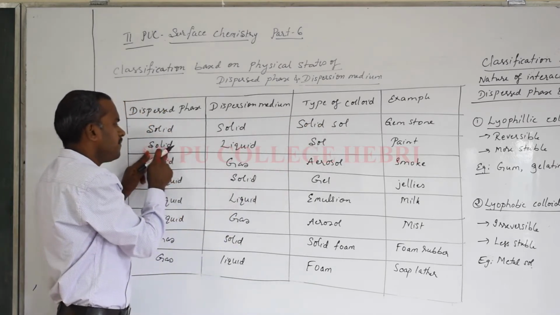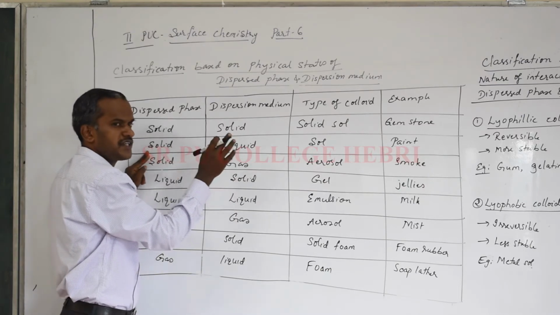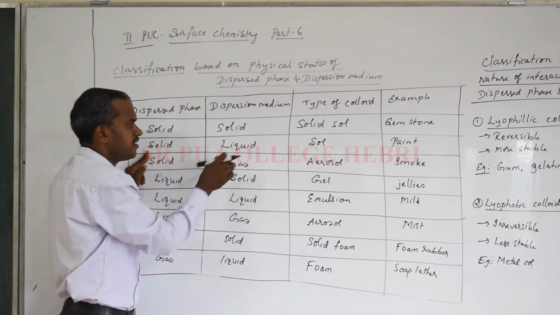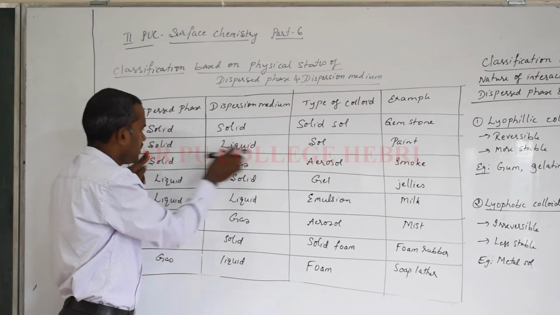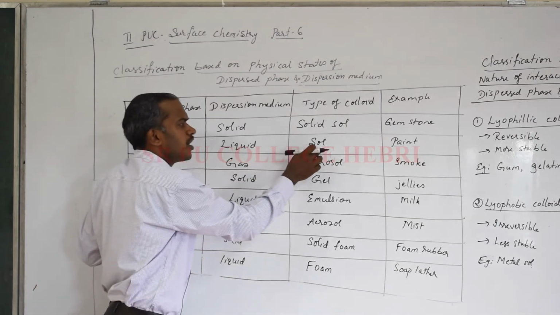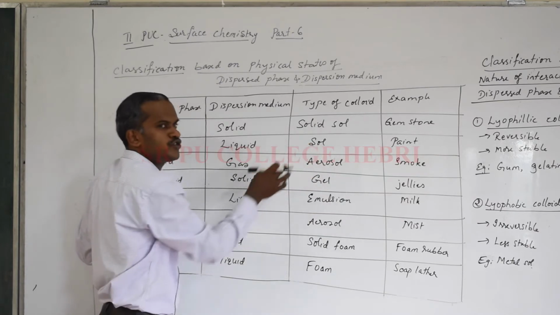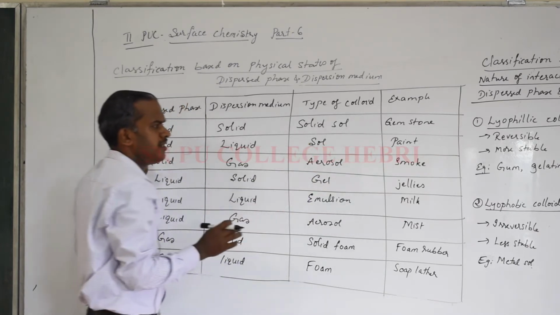The second one, if the solid is distributed in a liquid medium, you can easily understand the example of paint or ink. The continuous medium is a liquid in which the solid particles are distributed, and the type of colloid is called sol. In this chapter, most of the properties of colloids we discuss are with respect to sol only. So remember one example, paint.